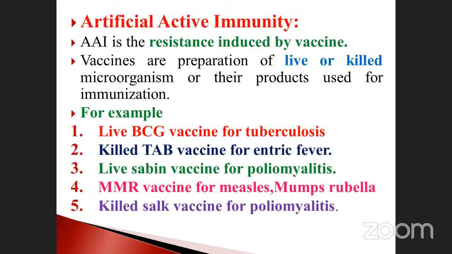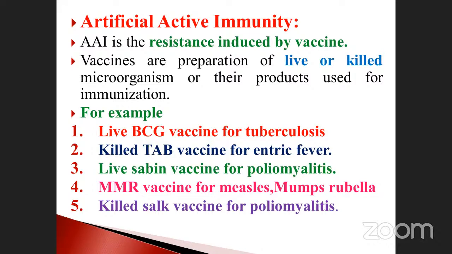And then artificial active immunity, what is artificial immunity? It is nothing but vaccines, sir. Yeah, very good. Exactly correct. Vaccines are prepared in two ways, either live or killed ones. What are the examples? Already we discussed. What is BCG? Bacillus Calmette-Guérin, isn't it?